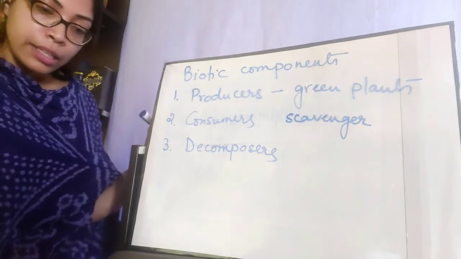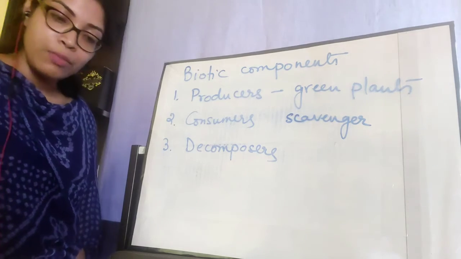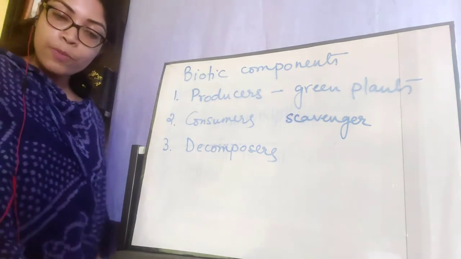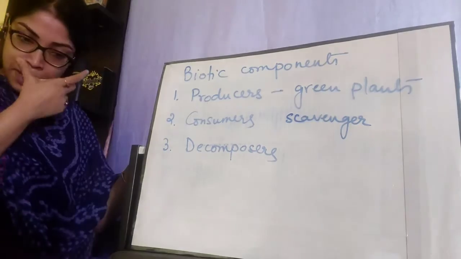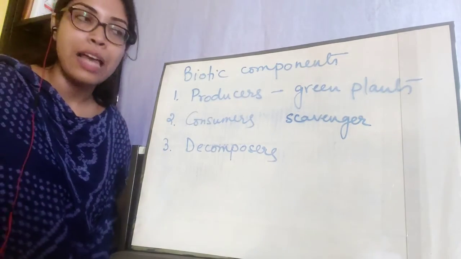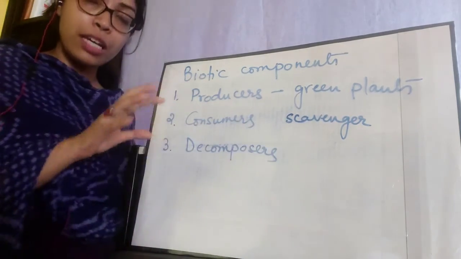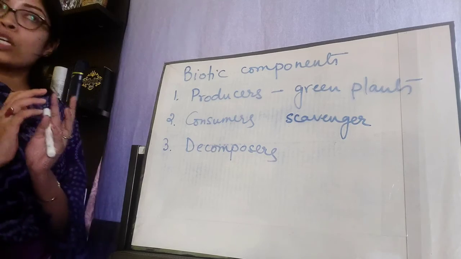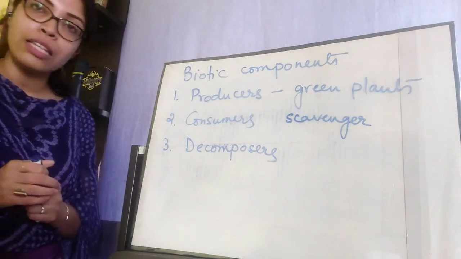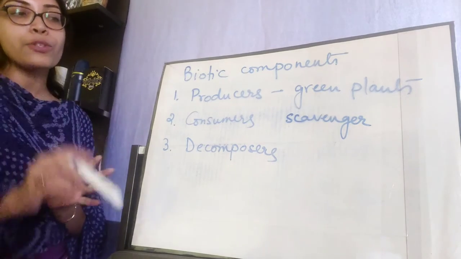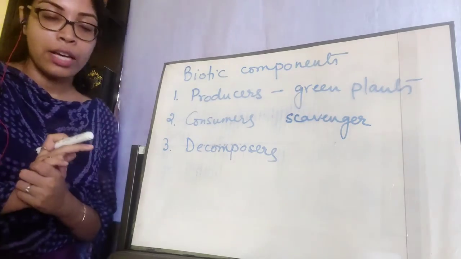Okay. They are useful in releasing nutrients from dead and decaying organisms back into the environment. These nutrients are reused by the plants, thus decomposers help in recycling of nutrients. Decomposers are also called nature's scavengers. Here, you already know what scavengers are, but we cannot call hyena, vulture, jackal decomposers because they eat other things as well, but decomposers are only those microscopic organisms that feed on dead and decaying organisms.